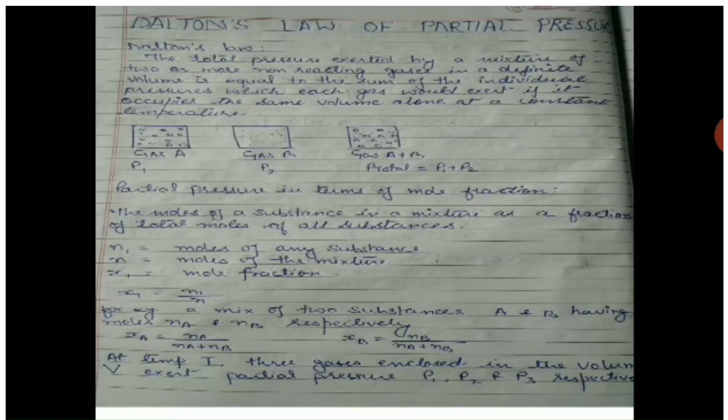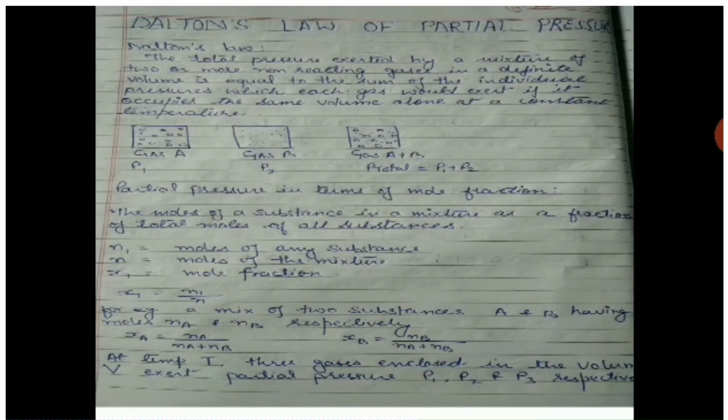This law was formulated by John Dalton in 1801. It deals with the pressure exerted by a mixture of non-reacting gases enclosed in a vessel. Dalton's law of partial pressure states that the total pressure exerted by a mixture of two or more non-reacting gases in a definite volume is equal to the sum of the individual pressures which each gas exerts if it occupies the same volume alone at a constant temperature.